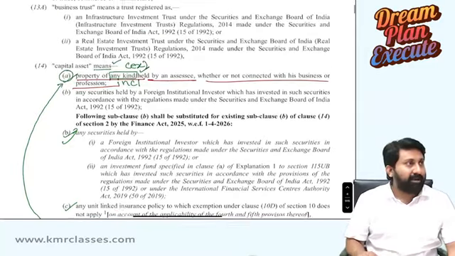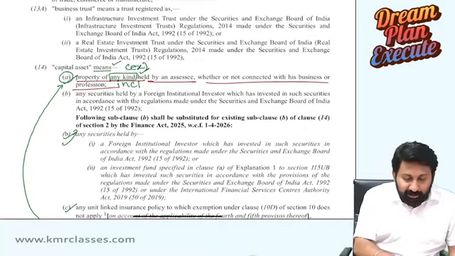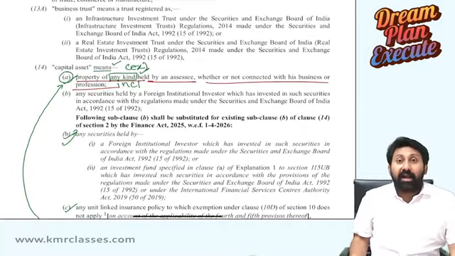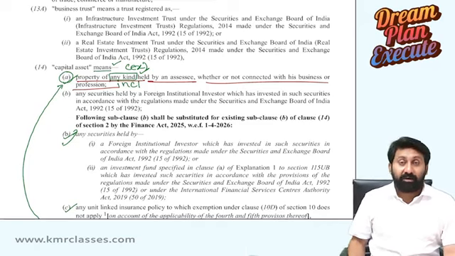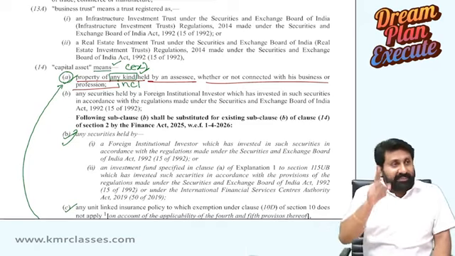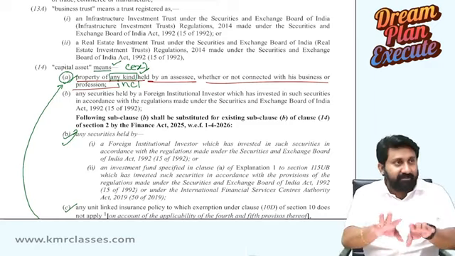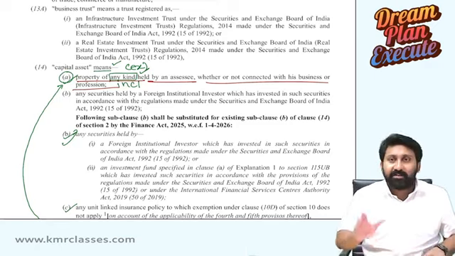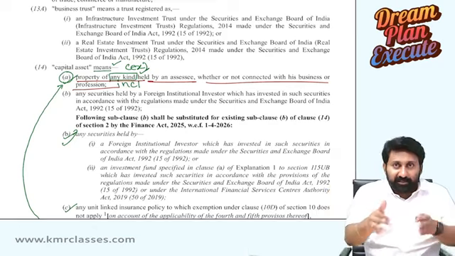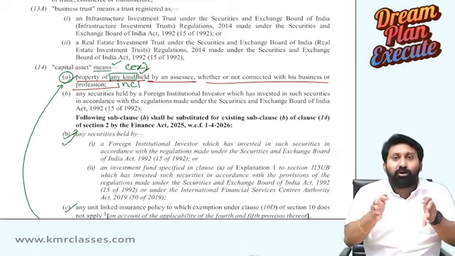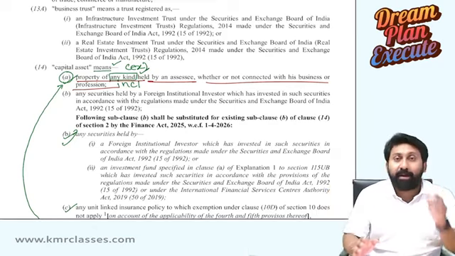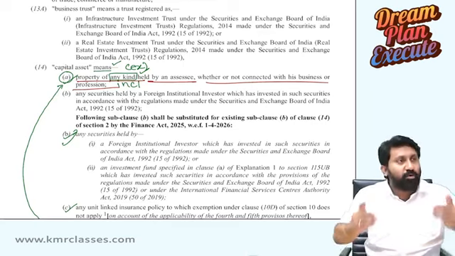That's not the point. So, property of any kind held by an assessee. The word used is held. On this, a lot of discussion will be there at a later stage, maybe one or two lectures after. This is lecture 1. I don't want to overburden you in lecture 1 itself in capital gains. Slowly, let us move on into the concept.